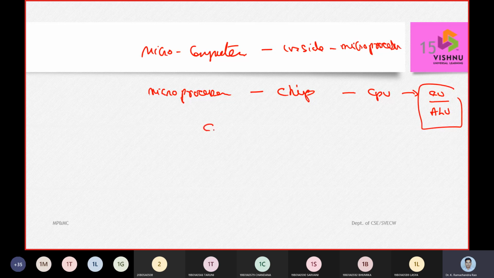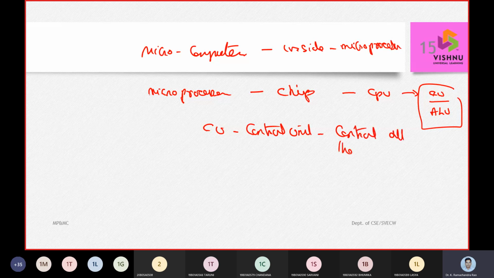When we call it a control unit, it is going to control all the instructions.